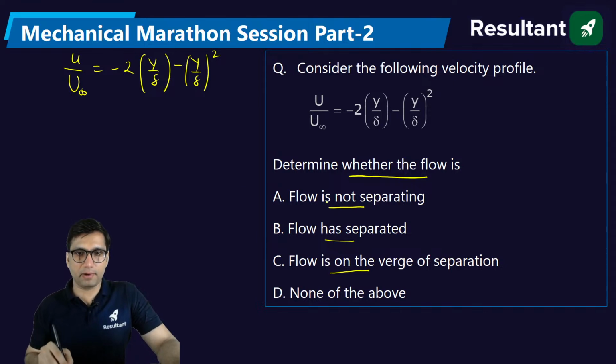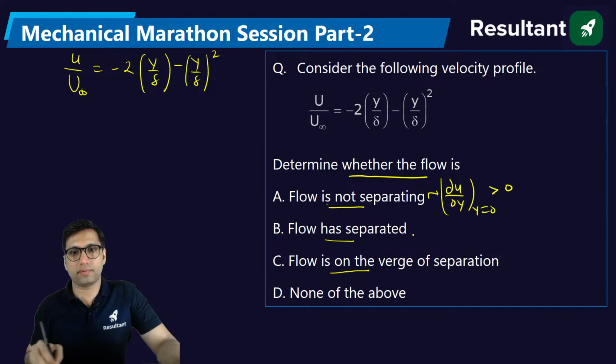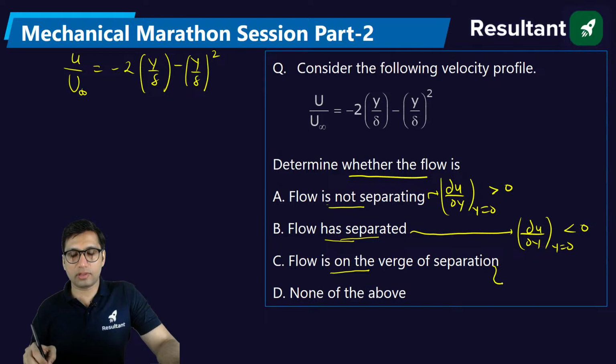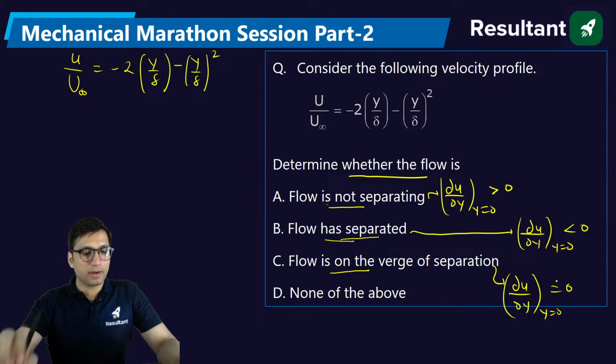The flow is not separating when the velocity gradient du by dy at y equal to 0 is positive. The flow has separated when du by dy at y equal to 0 is less than 0. The flow is on the verge of separation when du by dy at y equal to 0 is equal to 0. So what we need to find is du by dy.